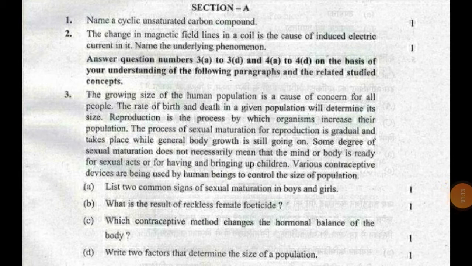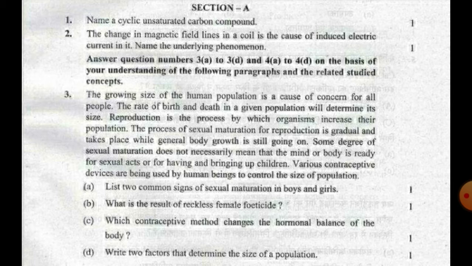The second question is: the change in the magnetic field lines in a coil is the cause of induced electric current in it. Name the underlying phenomenon. You are told that due to the change in magnetic field lines, a current is induced in the coil, and what is the underlying phenomenon, meaning which phenomenon is responsible. So the answer will be electromagnetic induction, which is the change in the magnetic field lines inducing an electric current